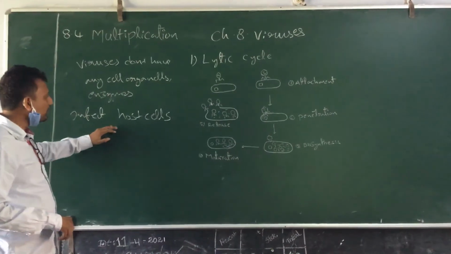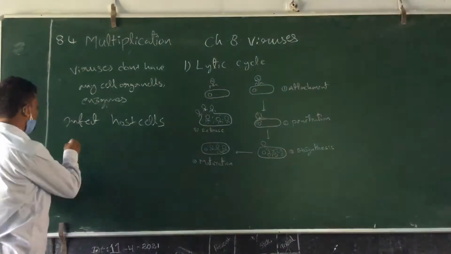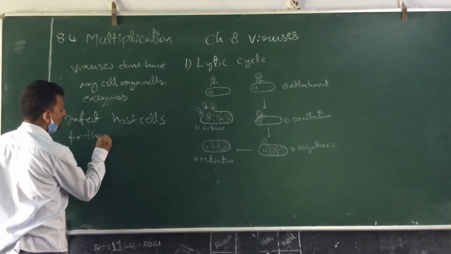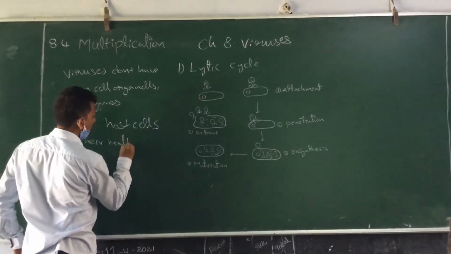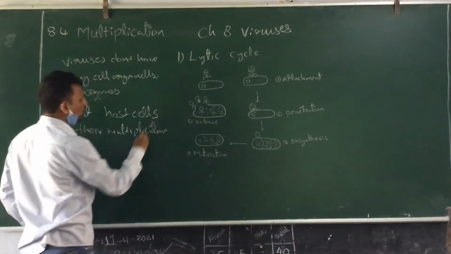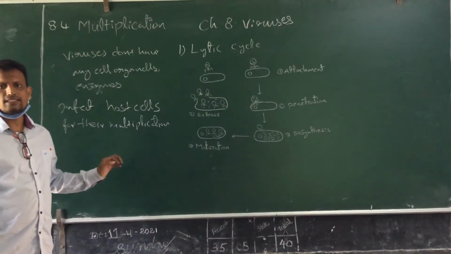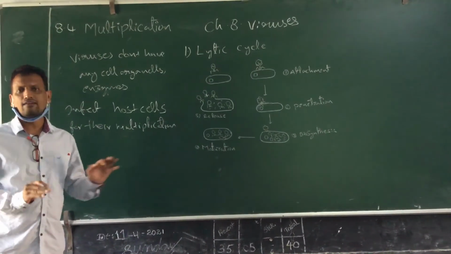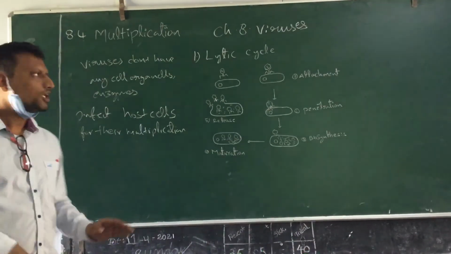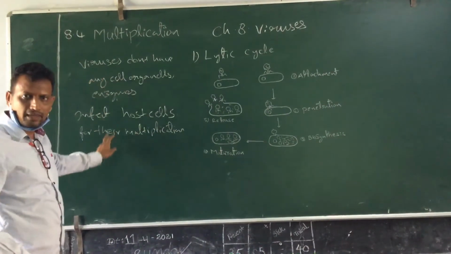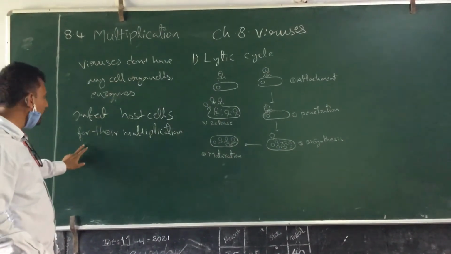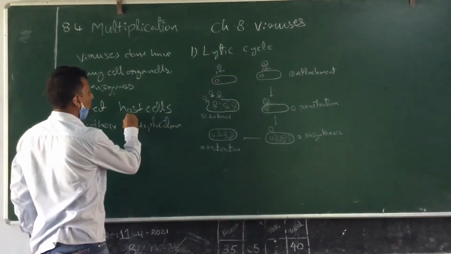They infect the host cells for their multiplication. Without a host cell, they can't multiply by themselves.